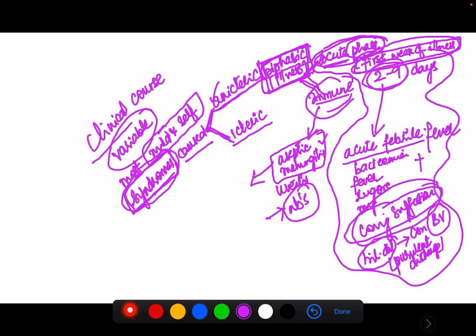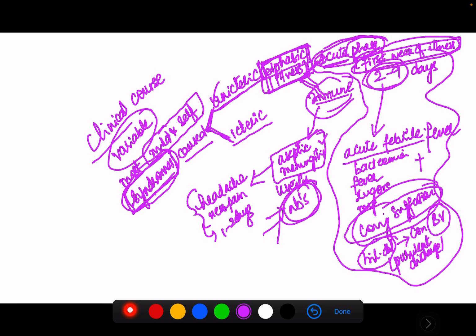The hallmark of the immune phase is aseptic meningitis. Aseptic meningitis means the patient will have headache and neck pain, and these symptoms usually subside within 1 or 2 days. The other presentation in the immune phase is uveitis.